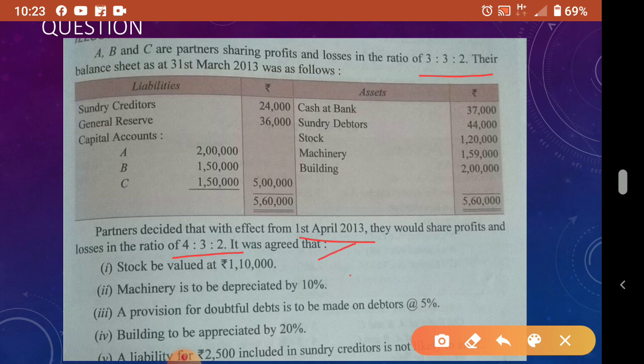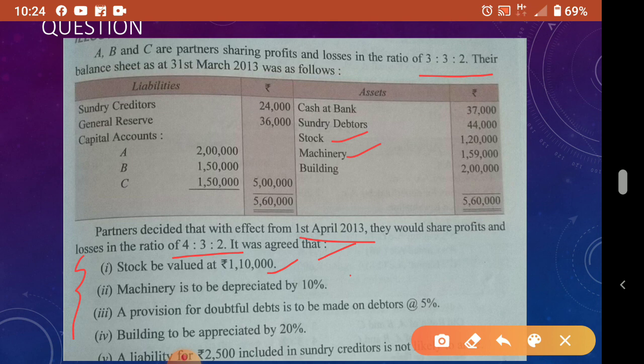It was agreed that they are valuing the assets and liabilities. Wherever changes are there, that only will be given in the adjustment. So this is called adjustment items. You can see stock is here 1,20,000. Now stock is to be valued at rupees 1,10,000. So 1,20,000 is our value, but now the present value is 1,10,000. So increase or decrease? Decrease. Understood? Decrease in asset. Now machinery is also an asset. 1,59,000 is there. Now machinery is to be depreciated by 10%. So depreciation means decrease only.